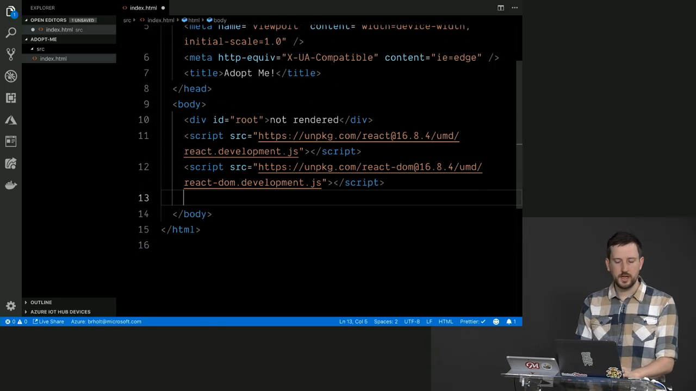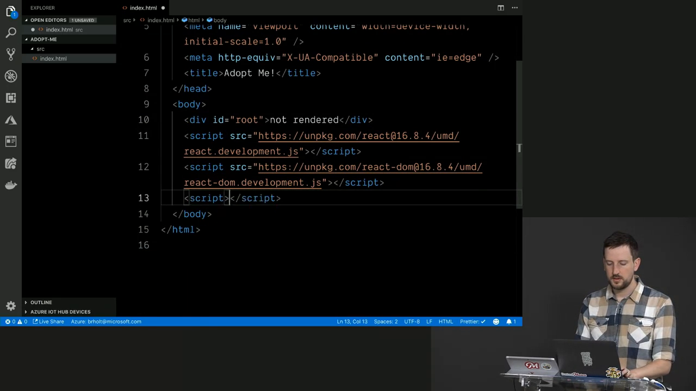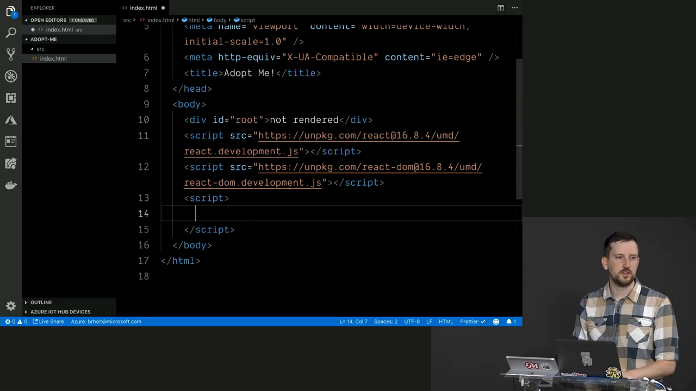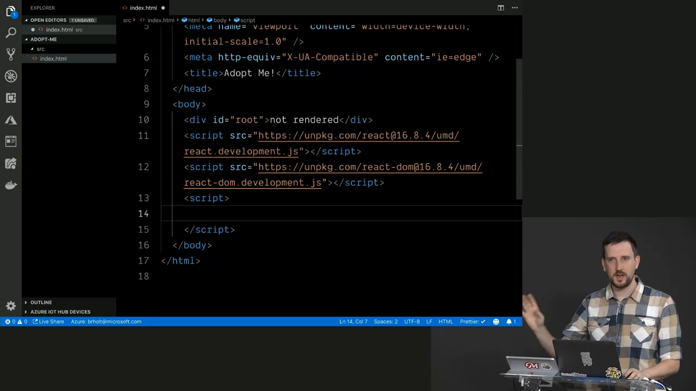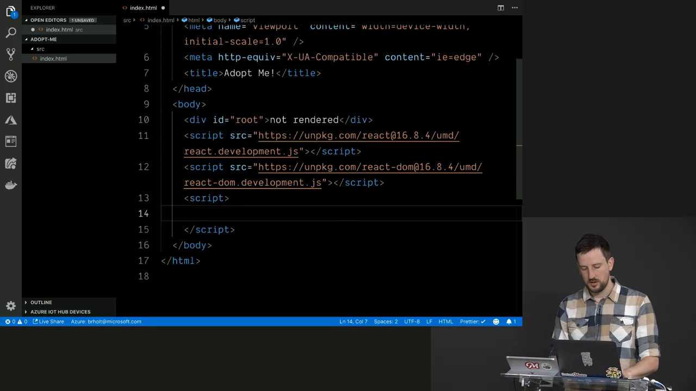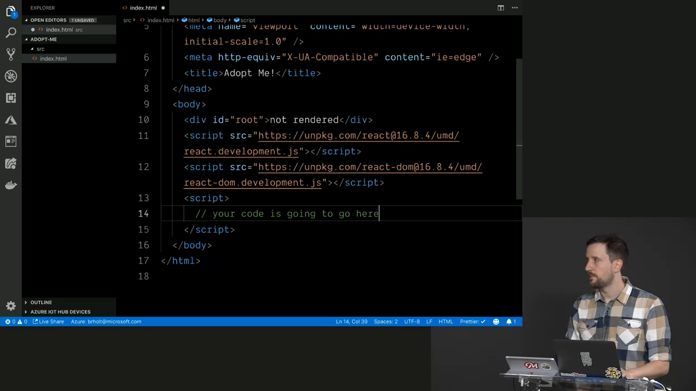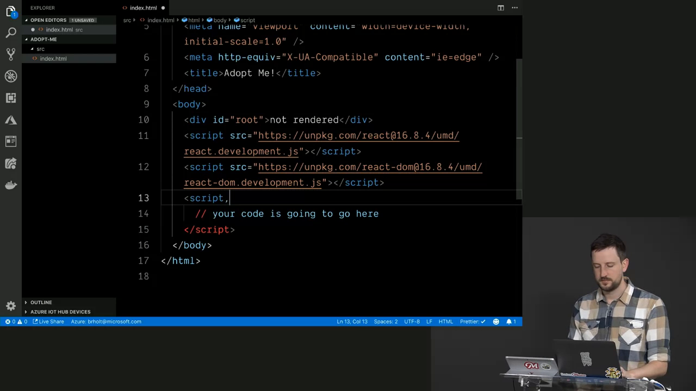Underneath that, we're going to put a third script tag. And we're going to do what you should never do, which is write JavaScript directly in our HTML. Now, the reason why I show you how to do this is because I wanted to show you that this can be super bare bones, right? We're going to fix this in a little bit, but for now, I just want you to write this. Your code is going to go here, for now.